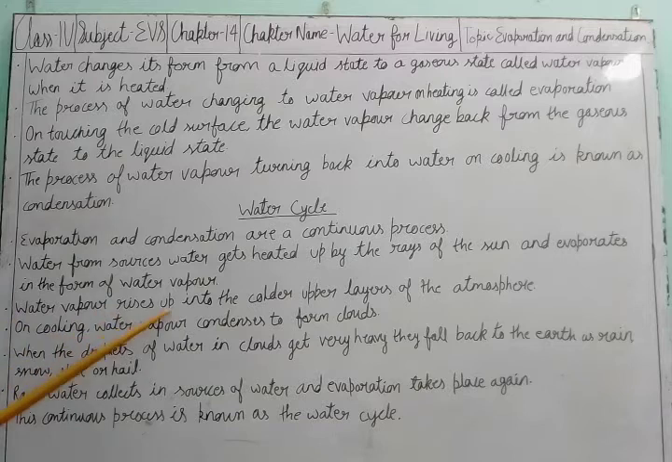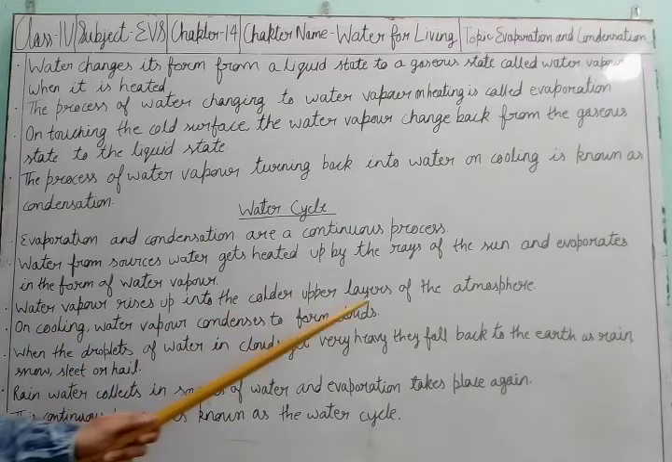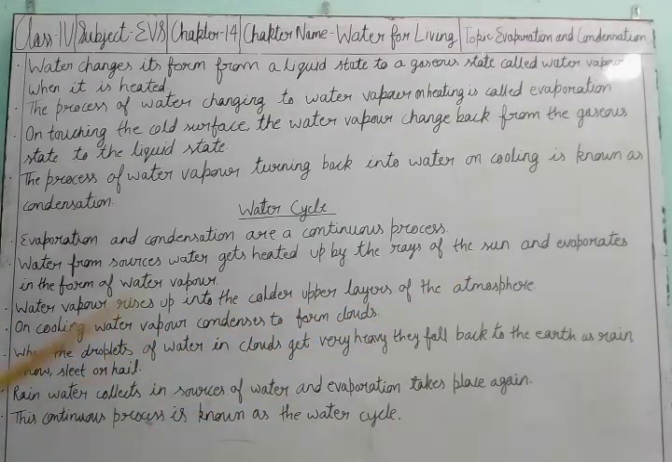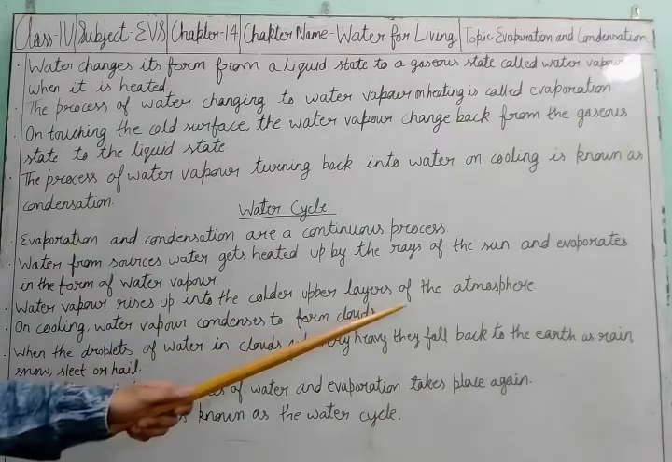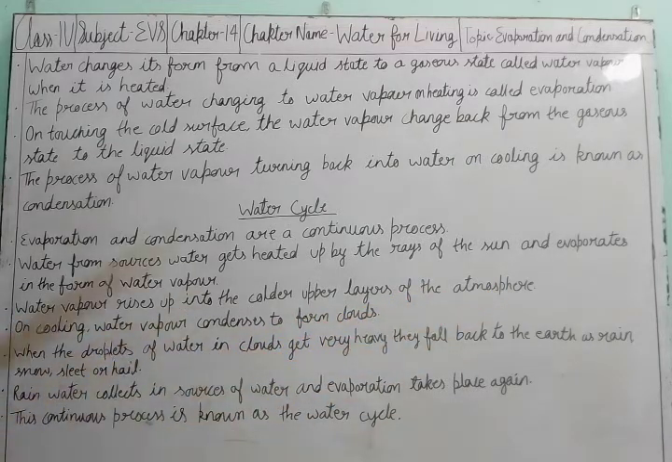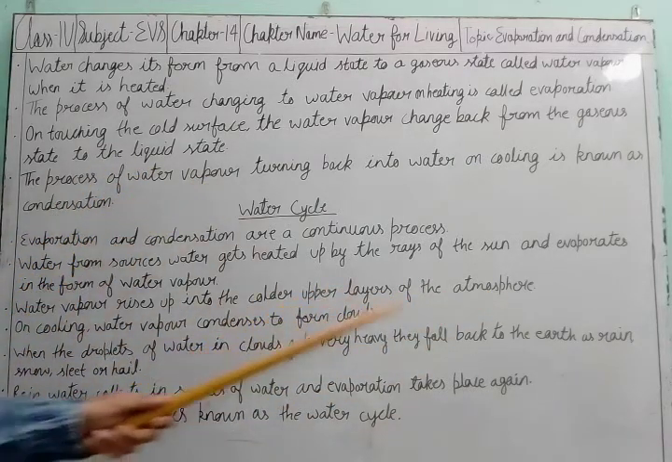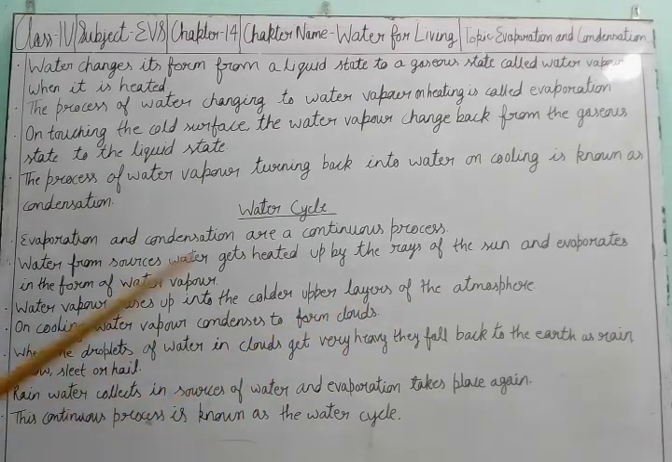Water vapor rises up into the colder upper layers of the atmosphere. When it changes into water vapor, it is hot, so it goes to the upper side. Always hot air goes up and cold air comes down. So here the water vapor is hot, so it goes up, and it rises up to the cold layers of the atmosphere.